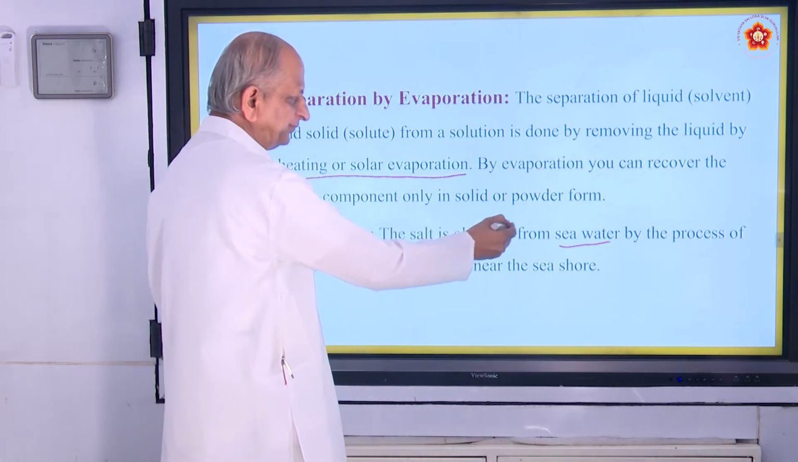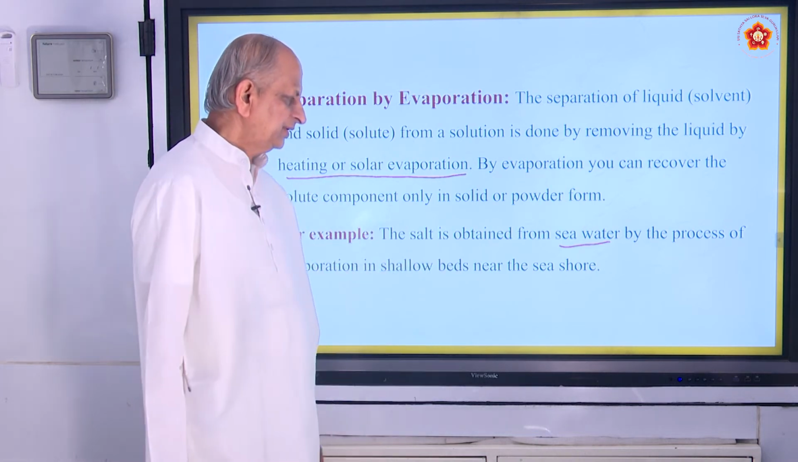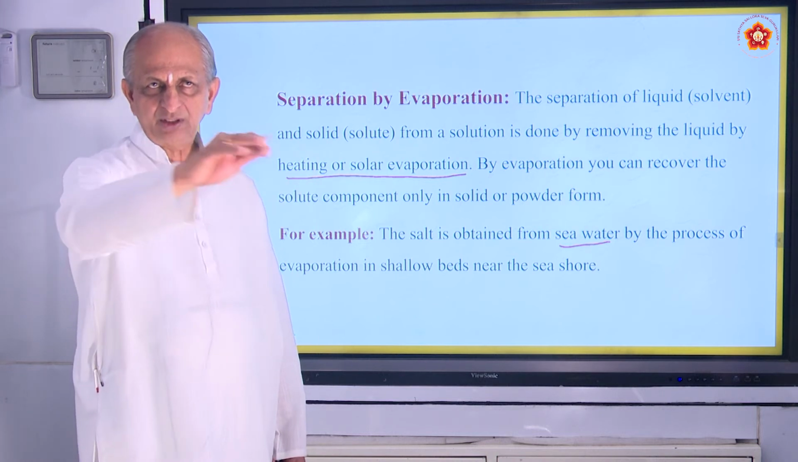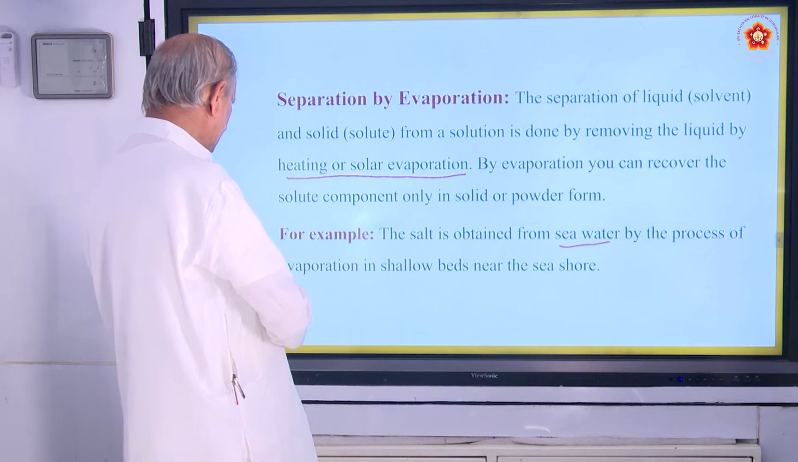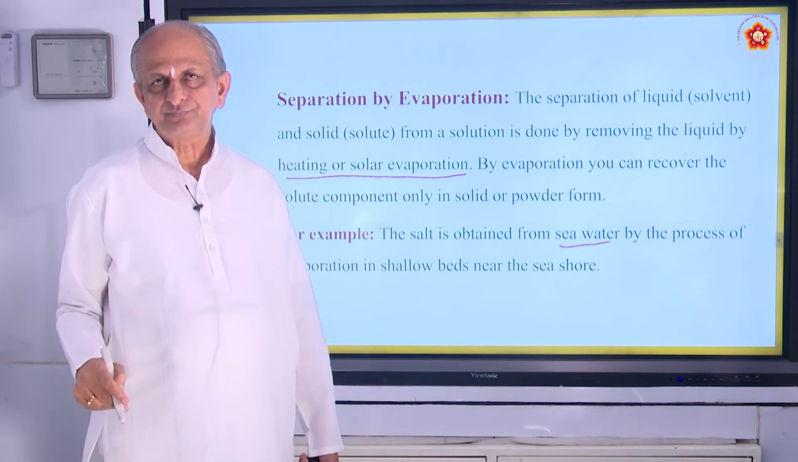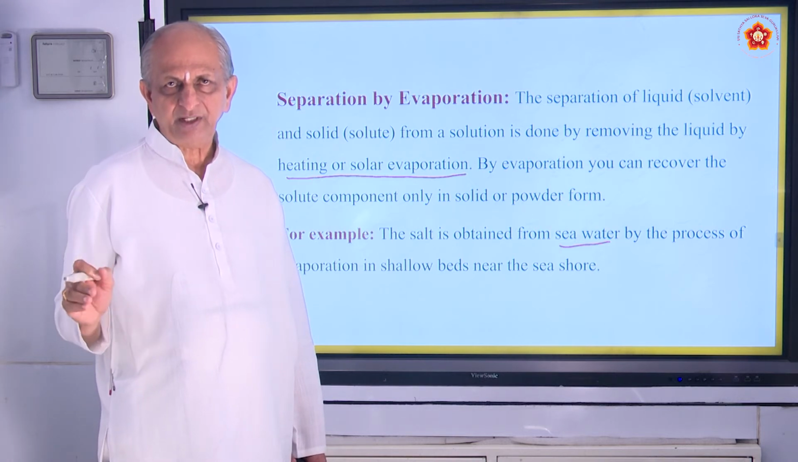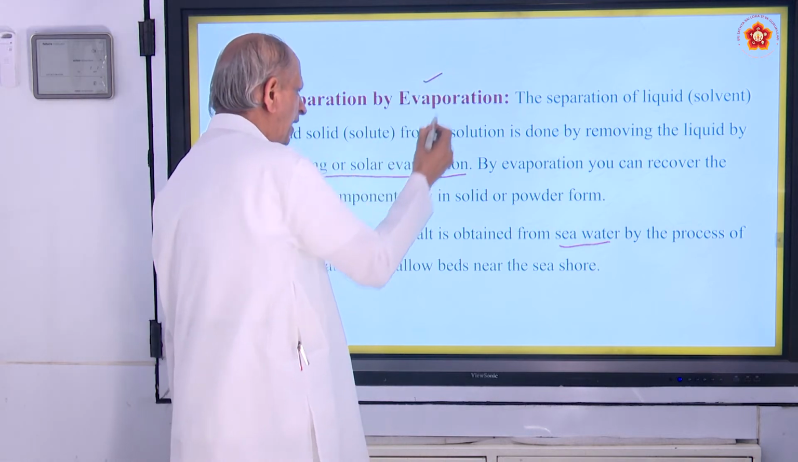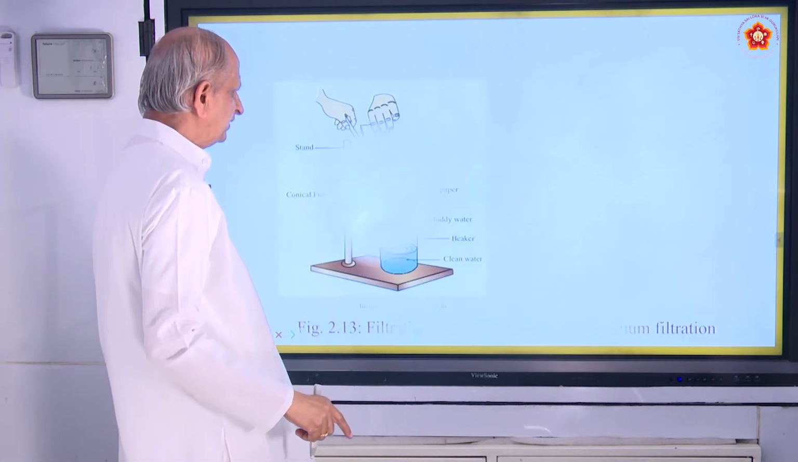The salt is obtained from seawater by the process of evaporation in shallow beds near the seashore. So all the seawater is made to collect in big fields and then it is made to evaporate. The same thing I can do by heating also. For example, if you take a salt solution in a china dish and heat it, all the water will evaporate. The process is called evaporation. Okay, that is the second method.